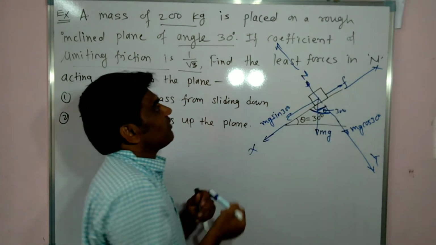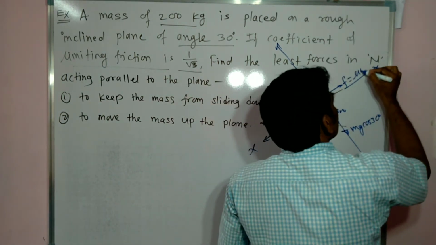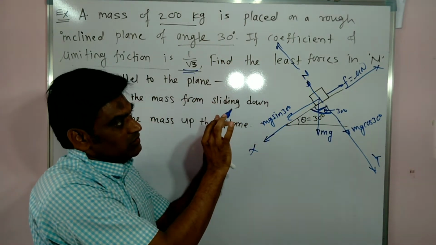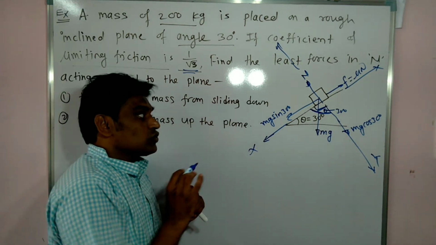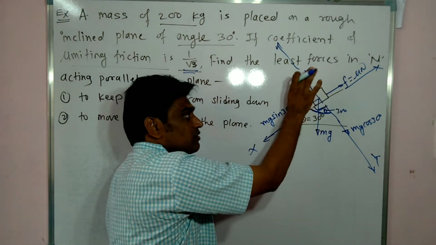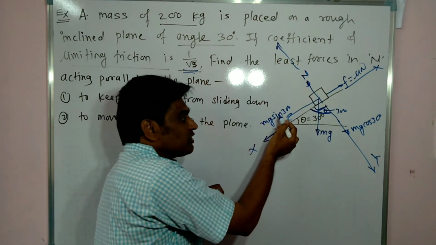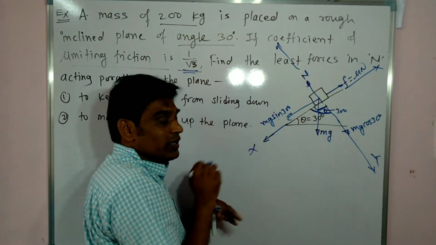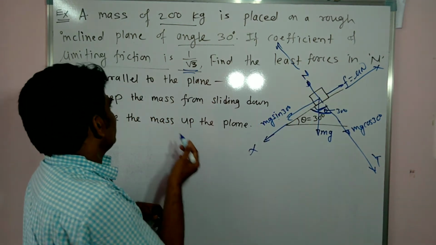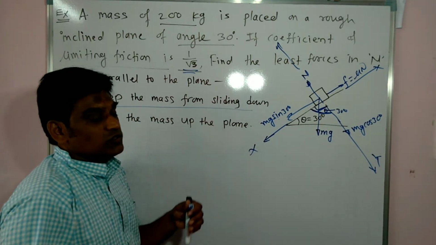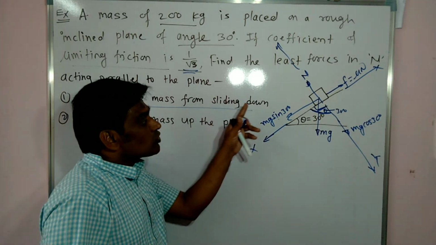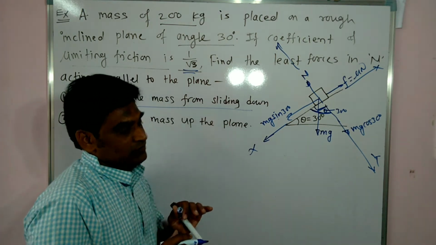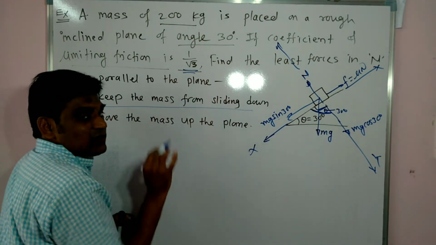This friction has a limiting value that is equal to mu N, based on this mu value and on this normal reaction, which has a fixed value. If mg sin theta is equal to this, the body will remain stationary. If mg sin theta is more than mu N, then the body will go down. But we have to find the force which is required so that this block does not move down. That force we have to calculate.